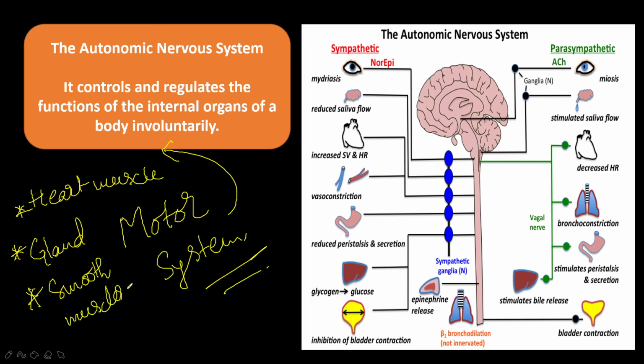Many organs work automatically, even without thinking, such as the heart muscles pumping. No one is telling the heart to pump; it pumps on its own, right? So this is controlled by the autonomic nervous system. The autonomic nervous system regulates the working of the internal organs of our body involuntarily, on its own.